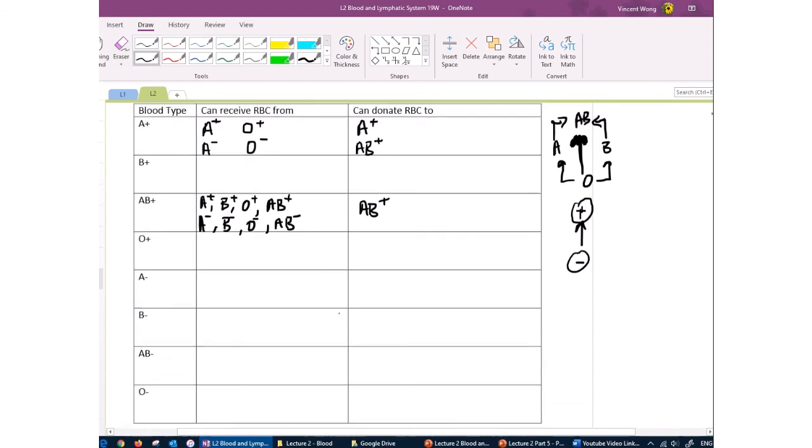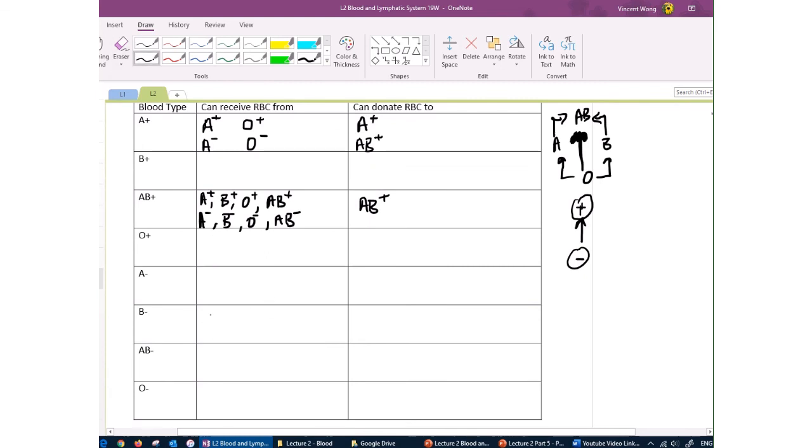Let's try the B negative here. If you're B negative, who can you receive from? B can receive from other B's and O's. But if you're negative, you can only receive from negative but not positive because it will sensitize you. Who can you donate to? Well, B can give to other B as well as ABs, so B and AB.